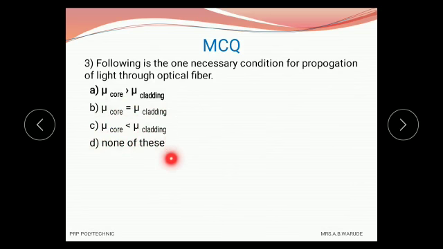And as we know, there are two conditions for total internal reflection through the optical fiber, and the first condition is that the refractive index of the first medium should be greater than the refractive index of the second medium, and in optical fiber the first medium is core, the second medium is cladding, and therefore the condition is mu core is greater than mu cladding, and therefore the correct option is A, mu core is greater than mu cladding.